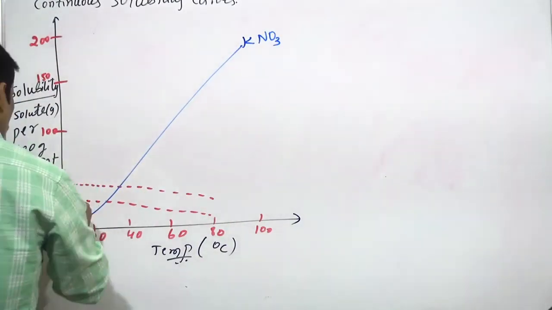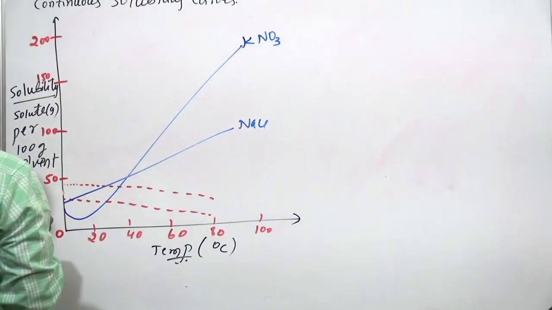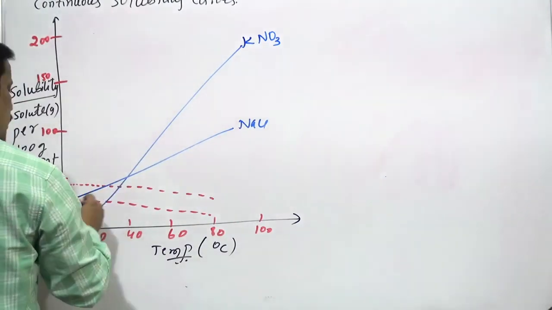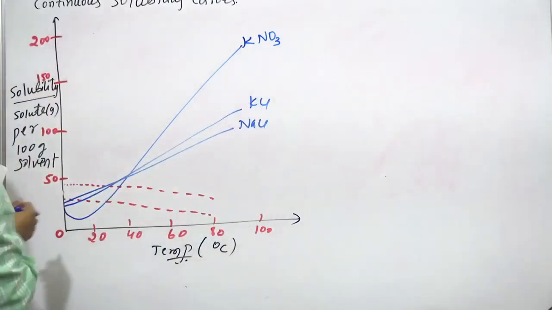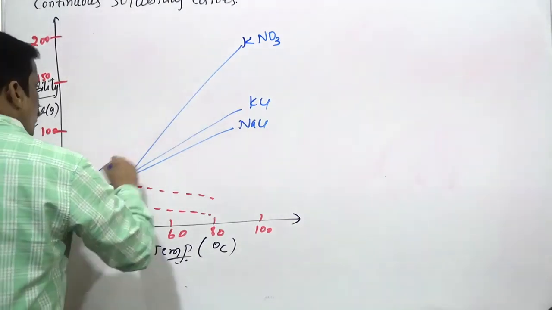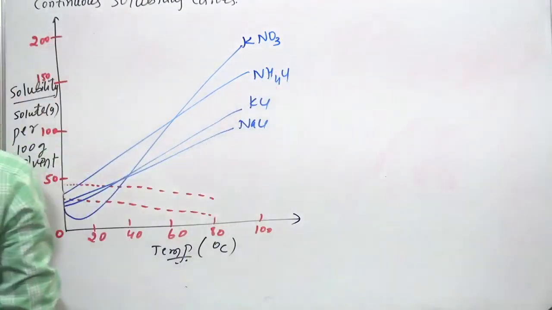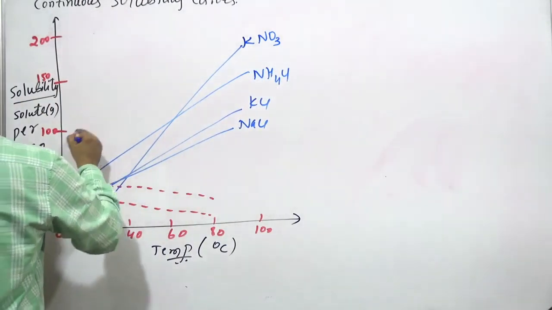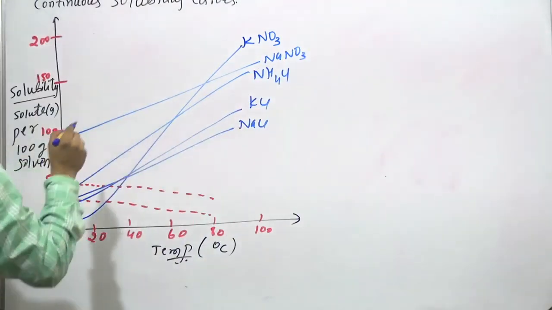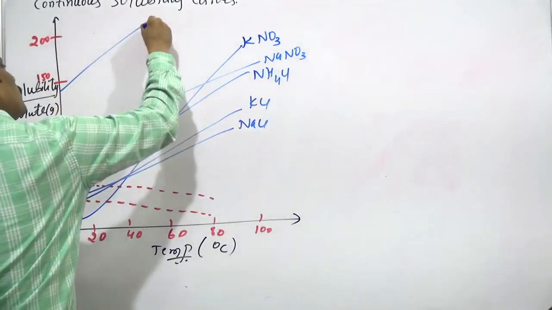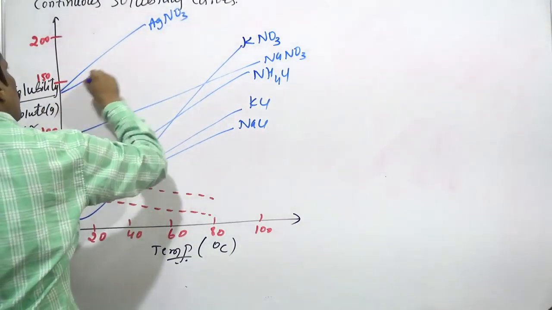Next we have potassium chloride, then ammonium chloride. Next, near 100, we have sodium nitrate, NaNO3. Around 150, we have silver nitrate.